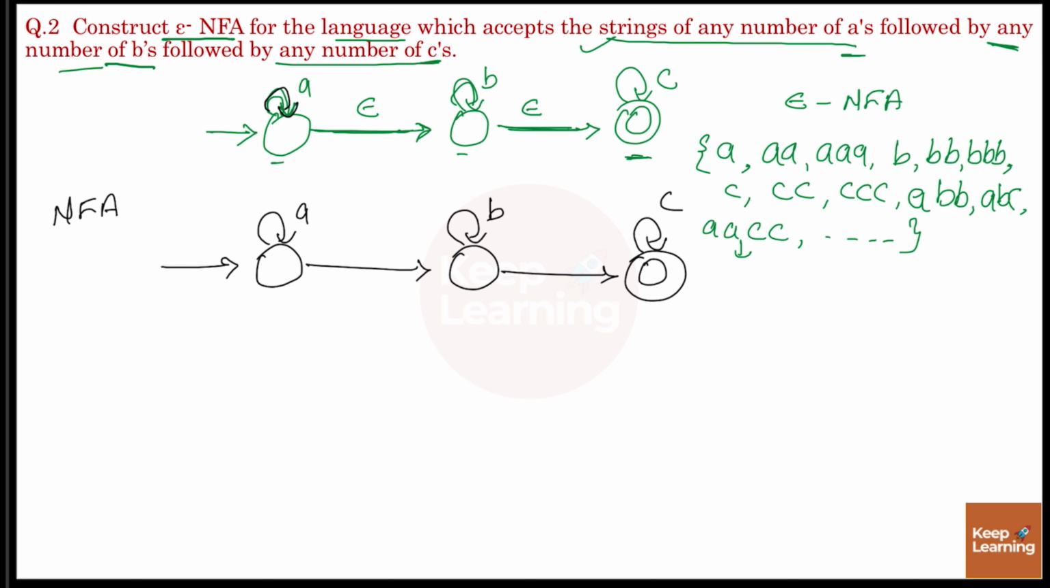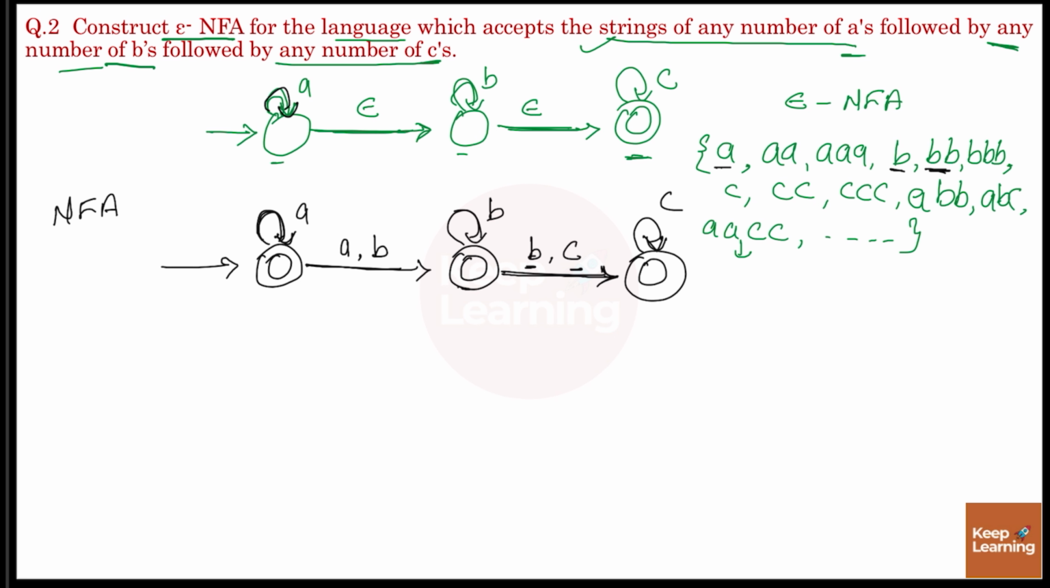Now after A you can read A or B and you will reach this state, and then either you can take B or C. After B you can again take B and then C only, so you will reach the final state. Since it can accept the single A as well, this will be my final state, or it can accept double B or single B, so this should also be my final state, right?